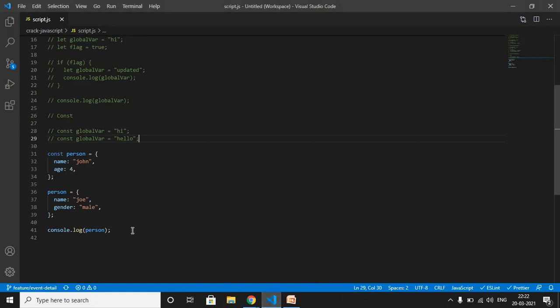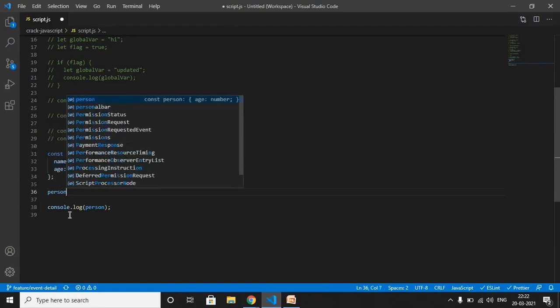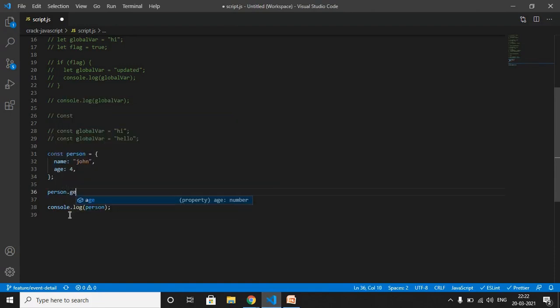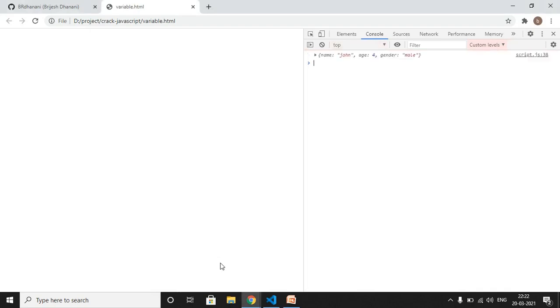Let me give you one example for that so that you can get more idea about the same. So person dot gender is equal to male. Now what do you think? Will it run perfectly or will it still throw any error? Let me run this again.